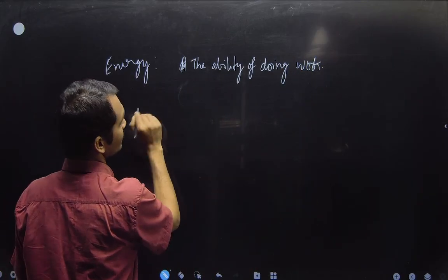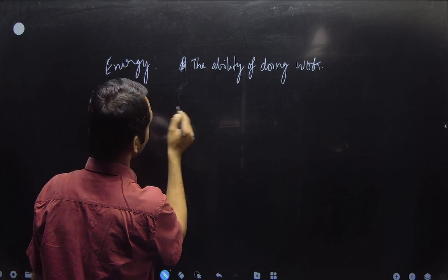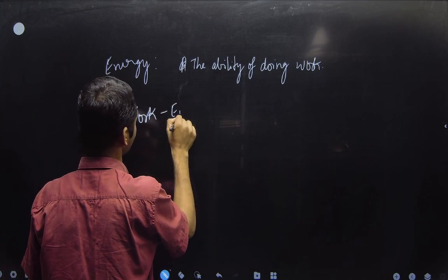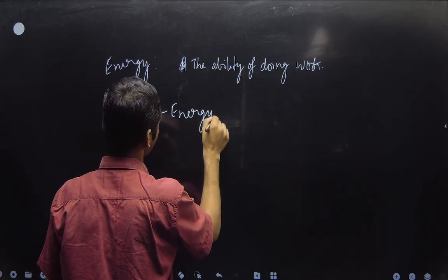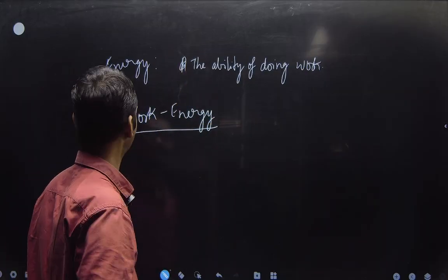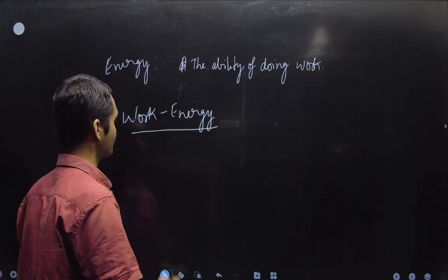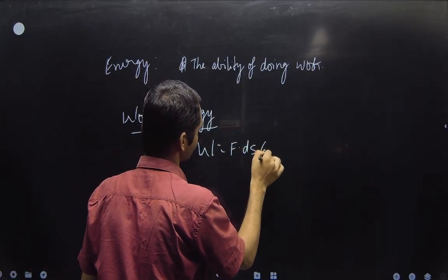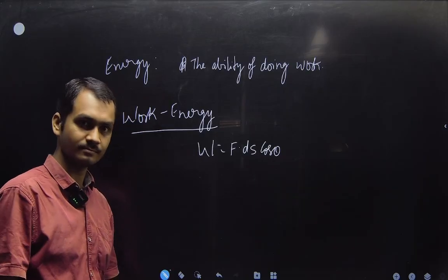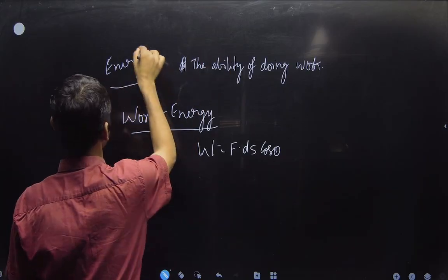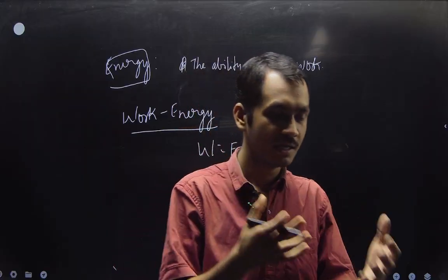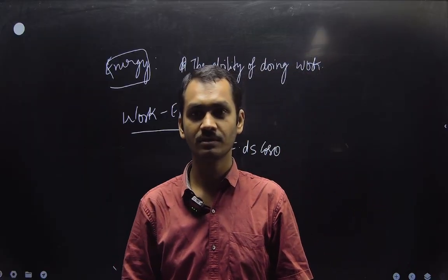First, let's look at the relationship between work and energy, and you will easily understand. So, the work energy relationship. We know work is F into ds cos theta. What is energy? Ability of doing work, in which form? Mechanical form of work, thermodynamical form of work.